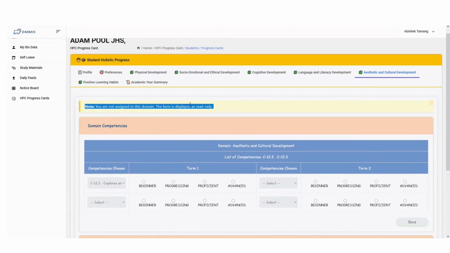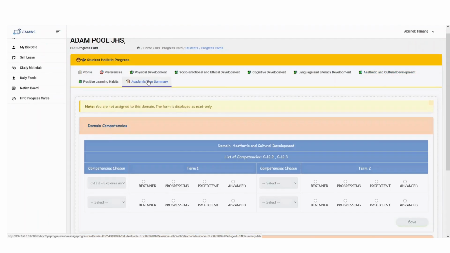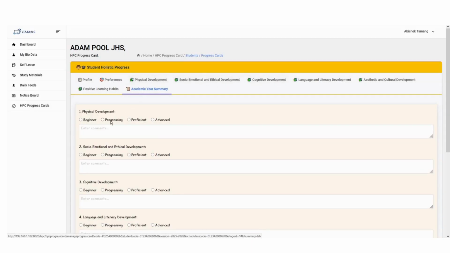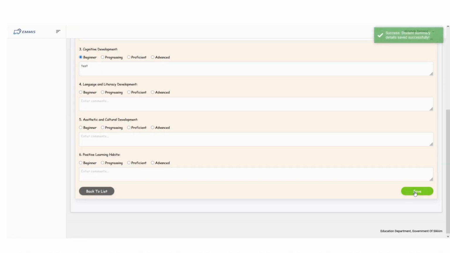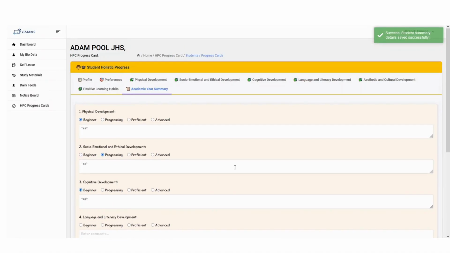The last on the to-do list is the academic year summary. Fill in the required details as per your keen observation and discernment for the progress card of a student. After filling, click the Save button to finally submit the data of a student, the confirmation of which will be shown in a green boxed message.